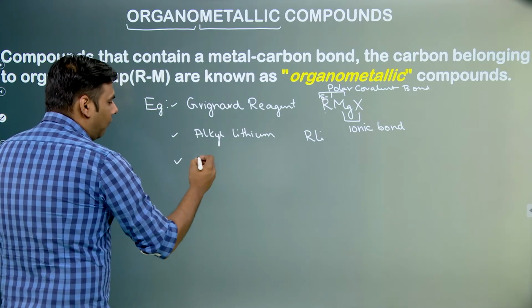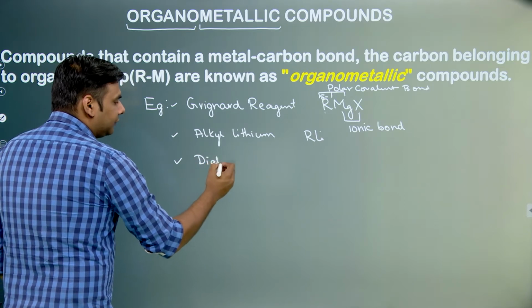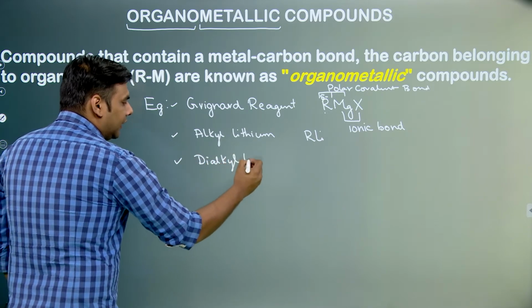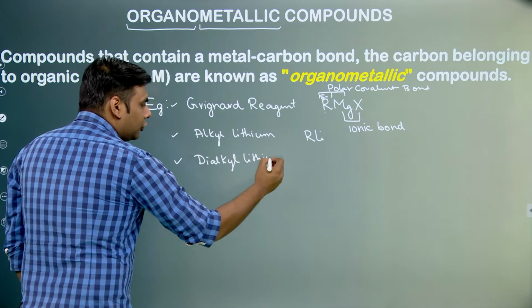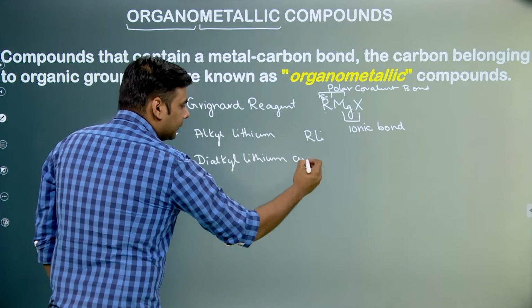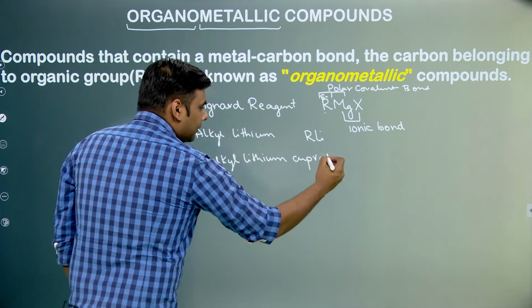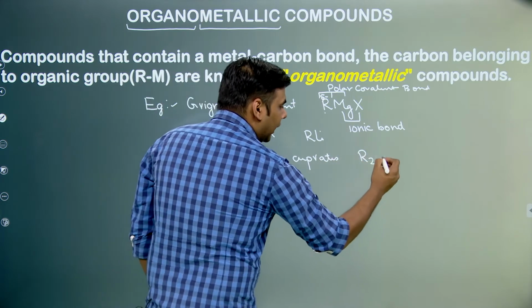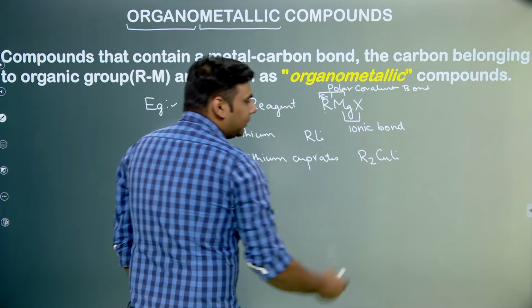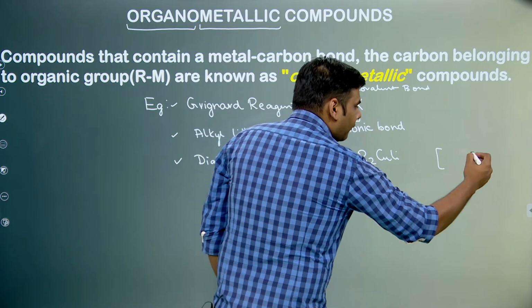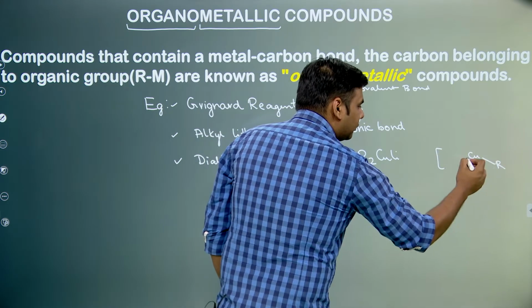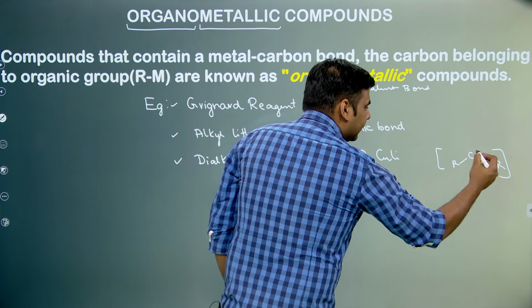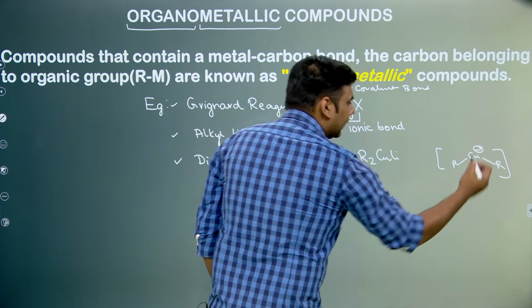Similarly we can have dialkyl lithium cuprates, something like R2CuLi. Now in this, the two alkyl groups are attached to copper and overall this has a negative charge.